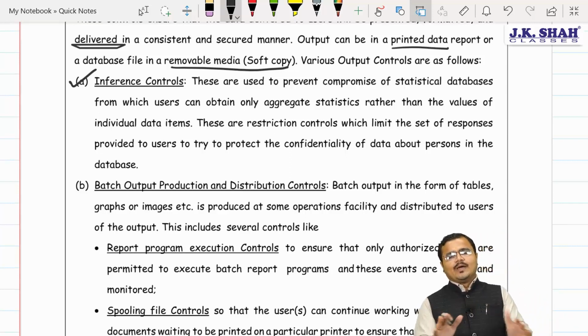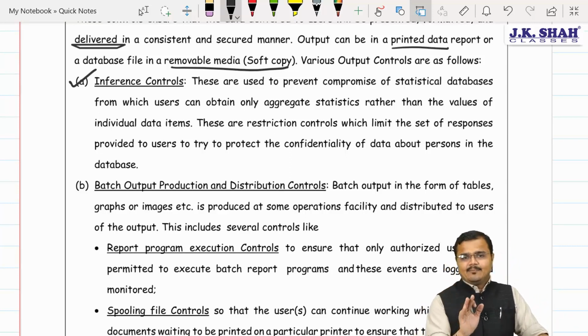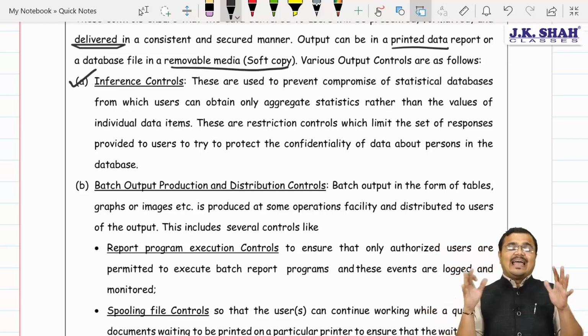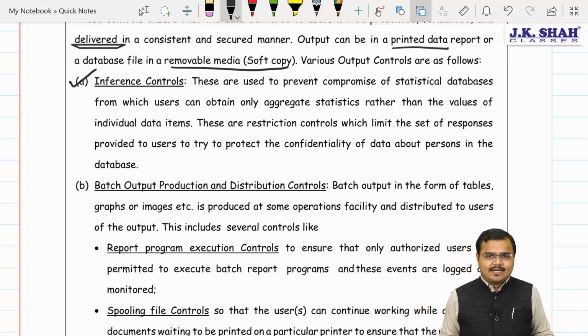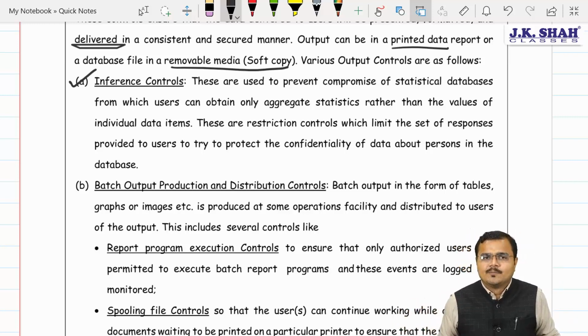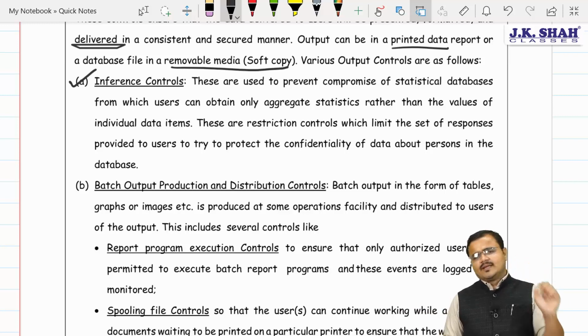Inference controls refer to a very simple thing. Many times we do not want to give the person every small detail. We just would like to give them one aggregate view of the statistical data rather than the value of individuals. Understood? So that is why we are using inference controls.